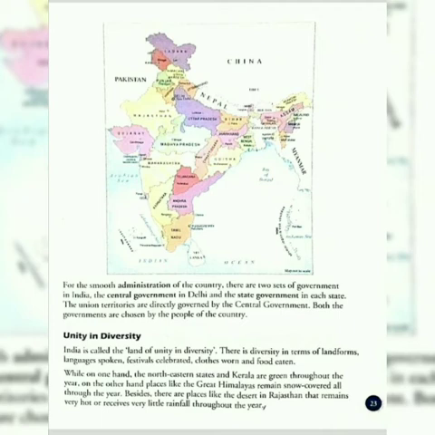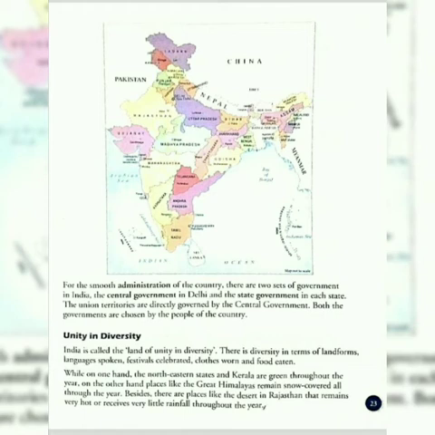For example, Uttar Pradesh is governed by its own state government and Delhi is governed by the central government.